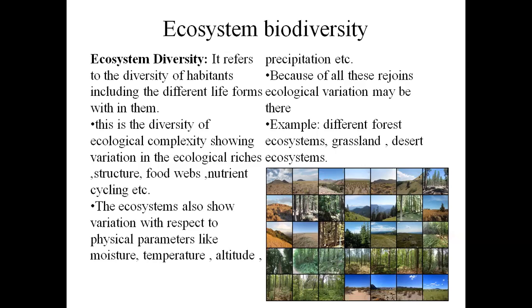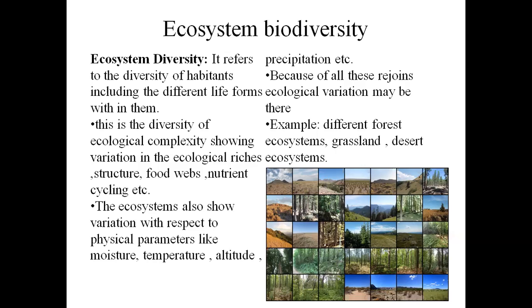Ecosystem diversity refers to the diversity of habitats, including the different life forms within them. This is the diversity of ecological complexity, showing variation in ecological richness, structure, food webs, nutrient cycling, etc. If the ecosystem changes, whatever the system is maintaining in the ecosystem will also change.